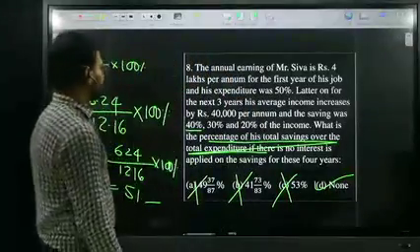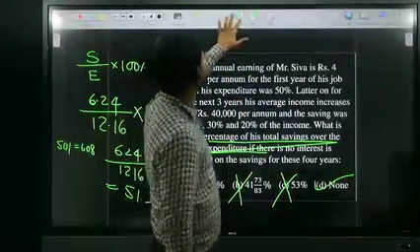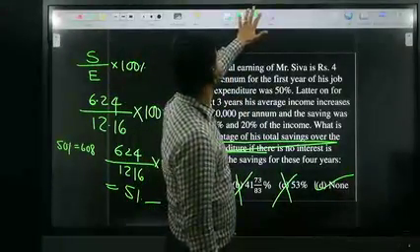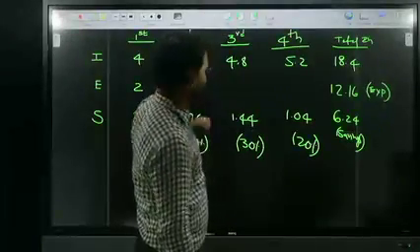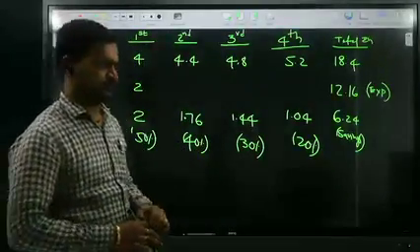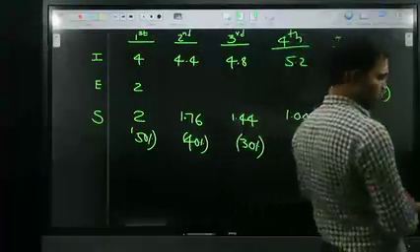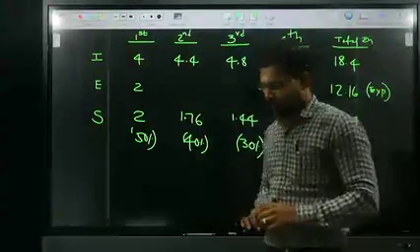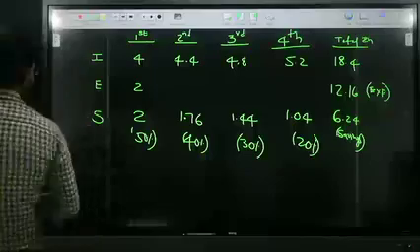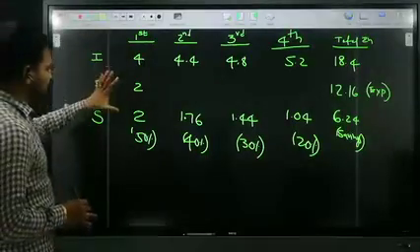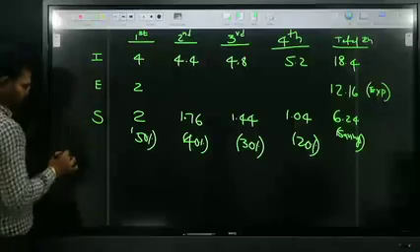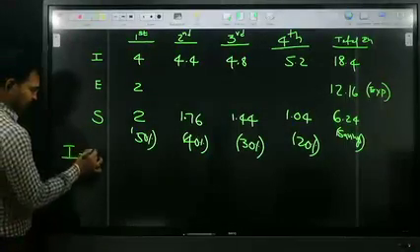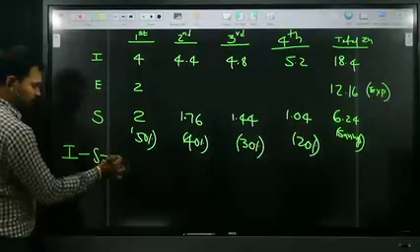Okay. Just make a note, amma. The question is very lengthy, but don't worry about the length. They gave incomes and savings. Income minus saving is nothing but expenditure.